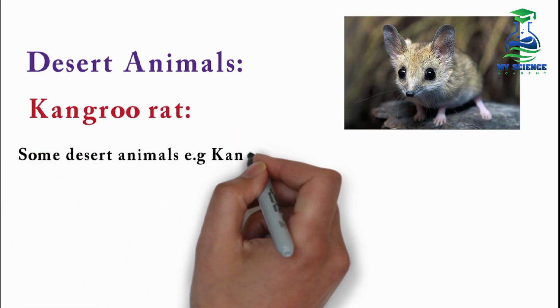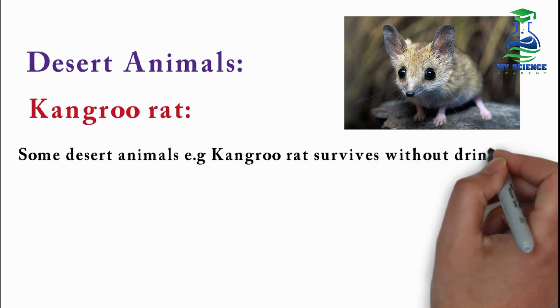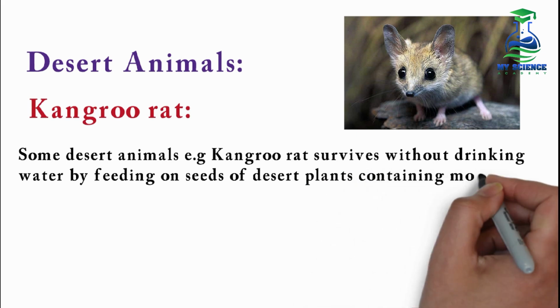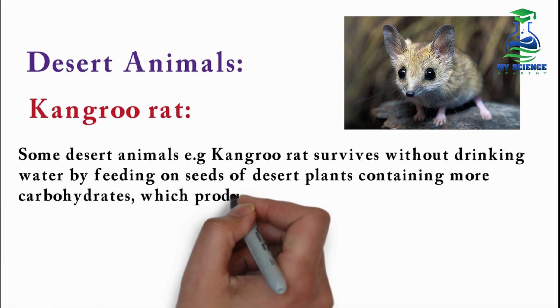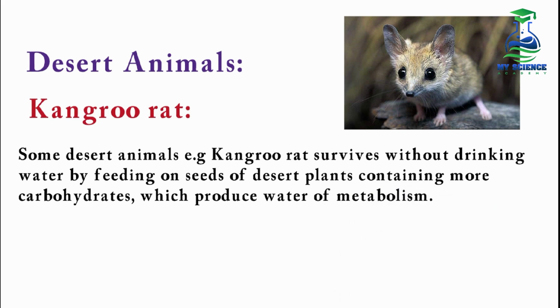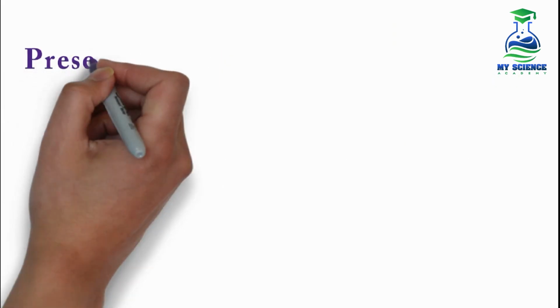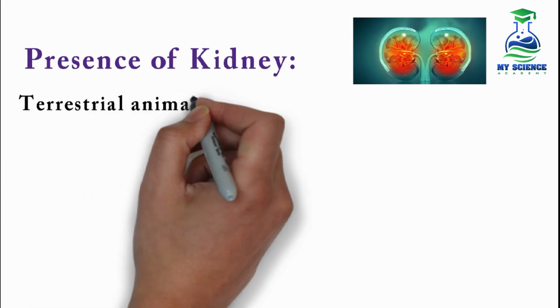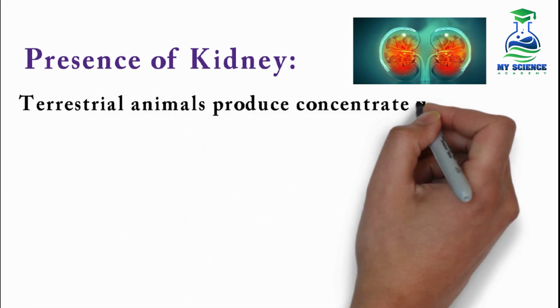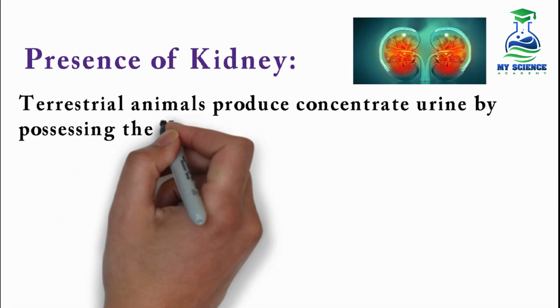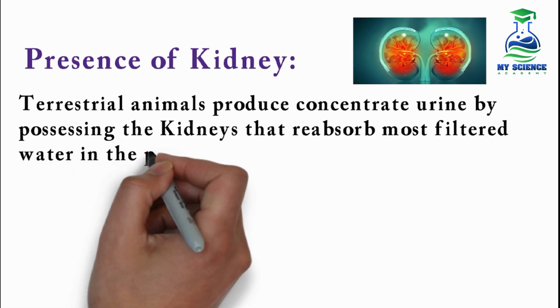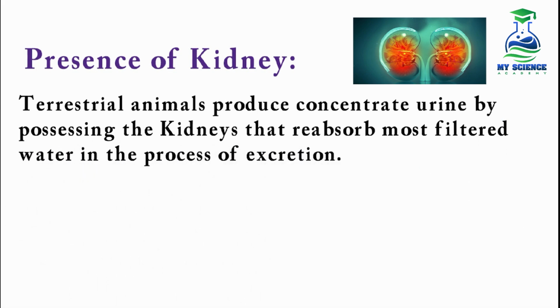Some desert animals, for example the kangaroo rat, survive without drinking water by feeding on seeds of desert plants containing more carbohydrates, which produce the water of metabolism. Next is the presence of kidneys. Terrestrial animals produce concentrated urine by possessing kidneys that reabsorb most of the filtered water in the process of excretion.